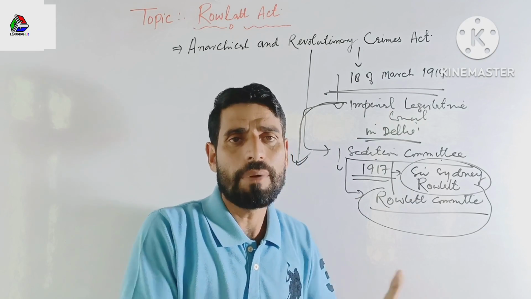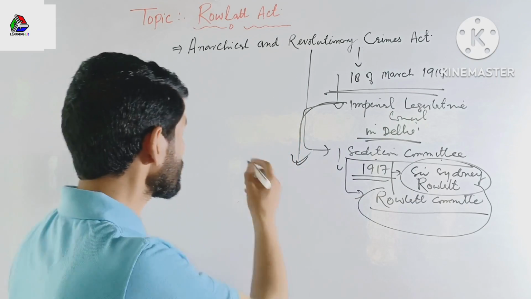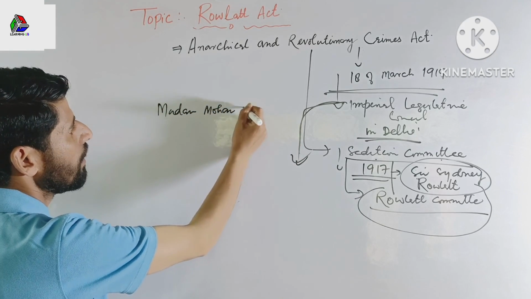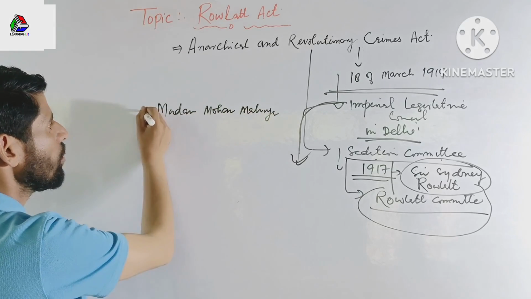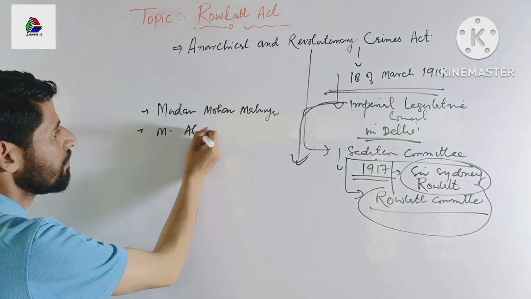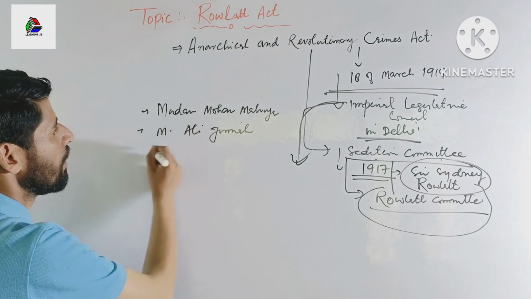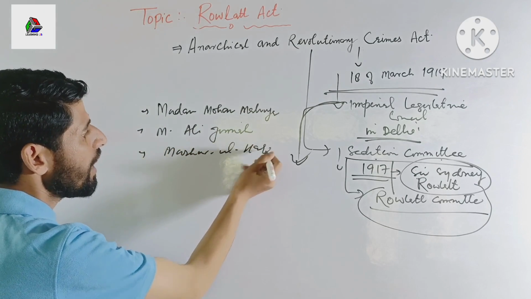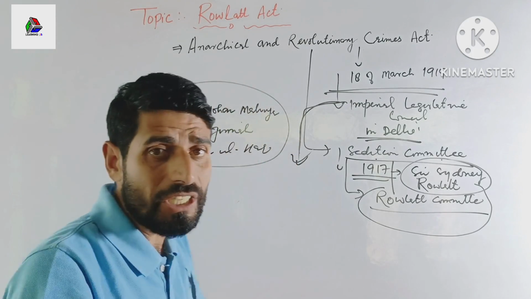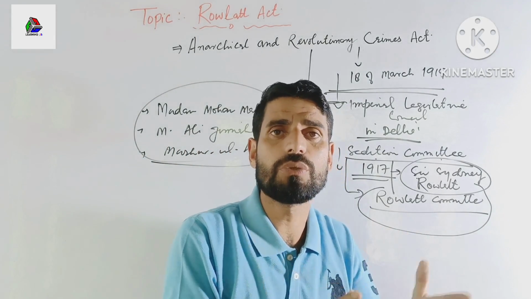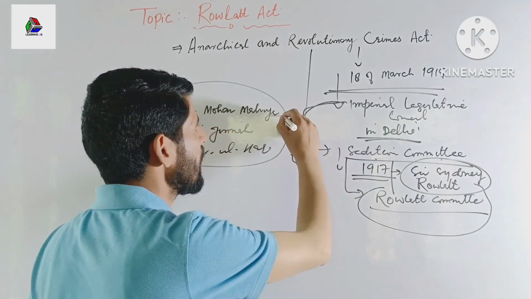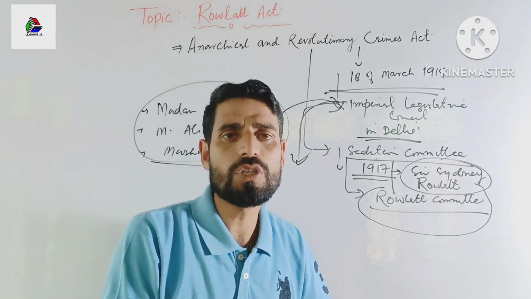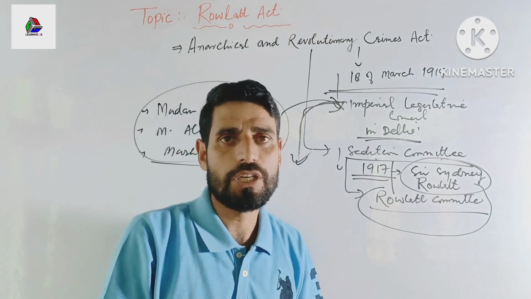In protest, many Indian nationalist leaders like Madan Mohan Malviya, Muhammad Ali Jinnah, Mazharul Haq resigned from the Imperial Legislative Council. They resigned from the Imperial Legislative Council because of the passing of the Rowlatt Act. When the Rowlatt Act was passed, they resigned.